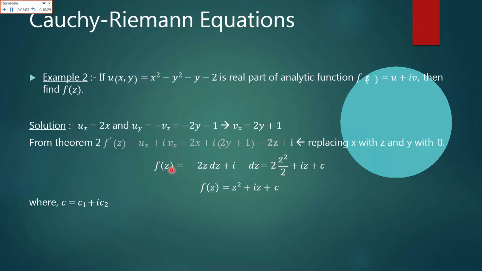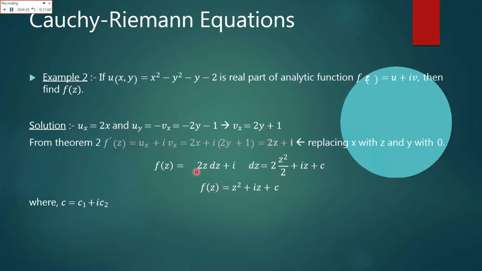Now f dash of z, as given in the question, the first derivative of z, is equal to (2z plus iota) dz. Now we will take the integration of that first derivative of the complex function. The derivative and the integral cancel out with each other, leaving f of z. Here it is basically f dash of z. So when we take the integration of both sides, this becomes the function f of z.